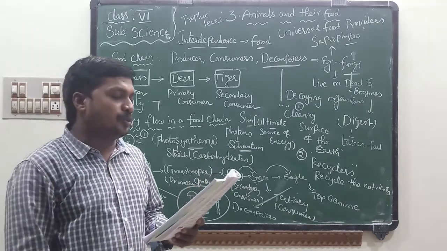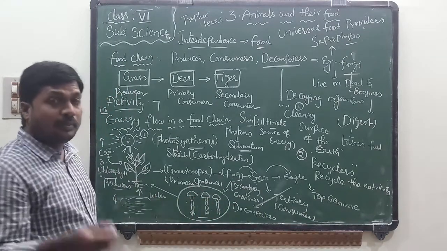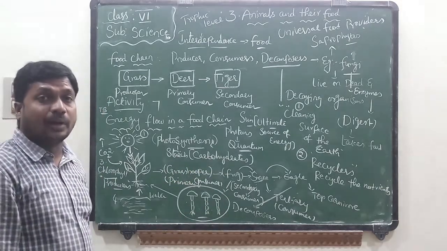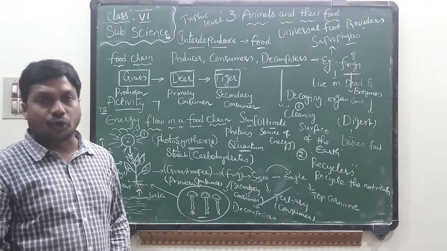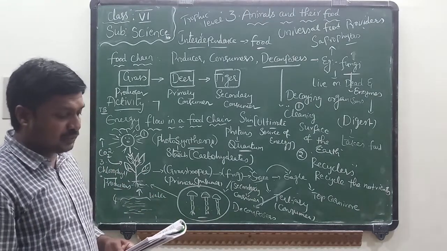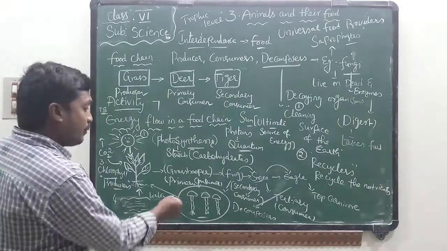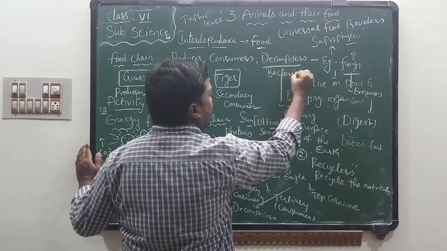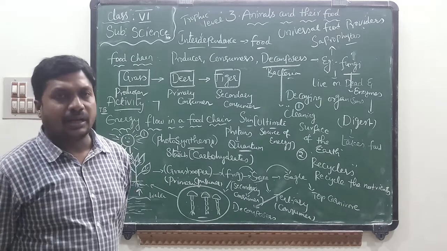What is the role of mushroom in the given picture? Here I drew fungi. Fungi live on dead bodies of grasshopper, frog, snake, eagle, and they decompose the dead bodies into the soil and supply valuable nutrients to the soil. That's why they are also known as recyclers or cleaning surface of the earth. Along with mushrooms or fungi, bacteria also sometimes decompose organic matter, dead bodies of plants and animals. So fungi and bacteria are also known as decomposers.